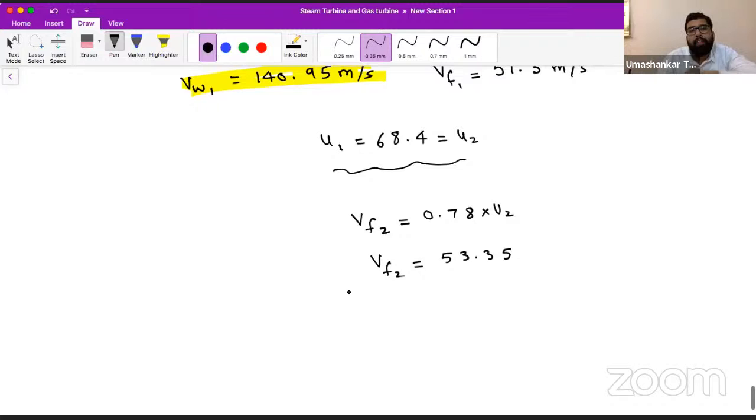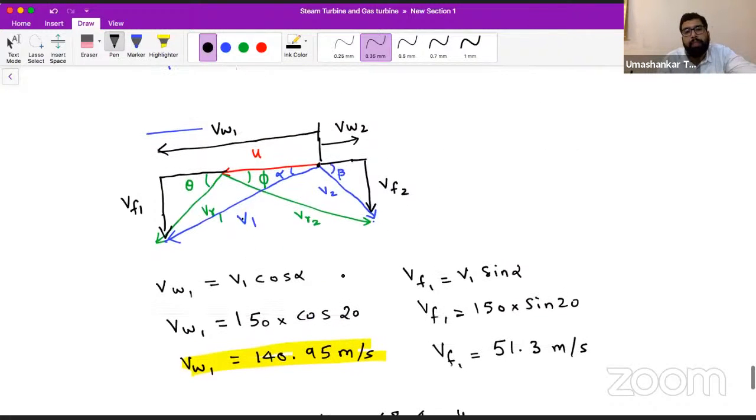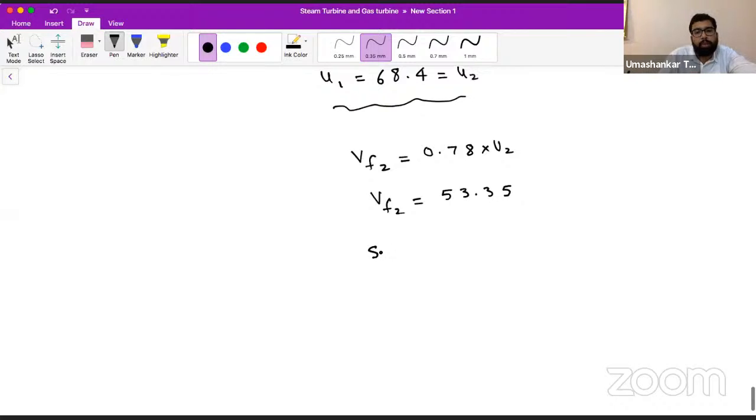So now if we have VF2 from this triangle, can we have the VR2? So yes, we can. We know sin phi is equal to VF2 by VR2. From here we have the value of phi, we have the value of VF2. Can we have the value of VR2 now? Can anybody tell me the value of VR2?